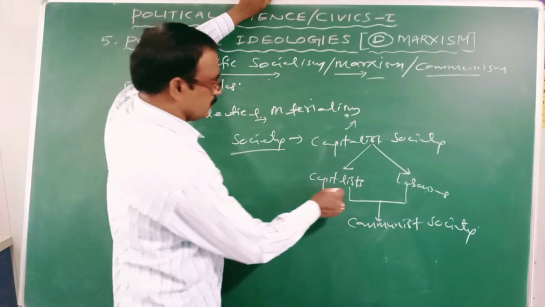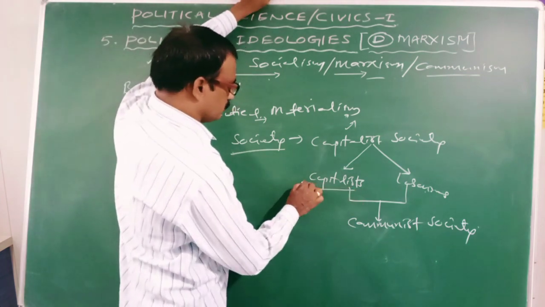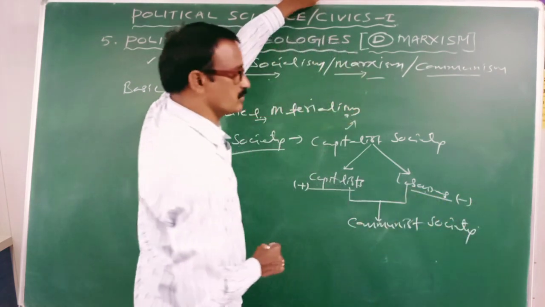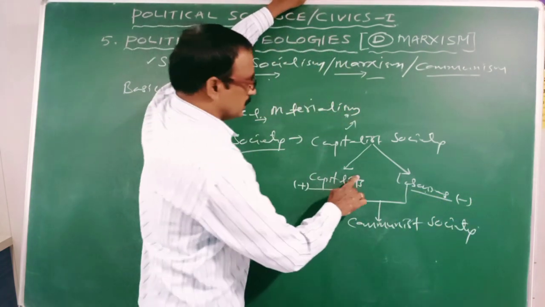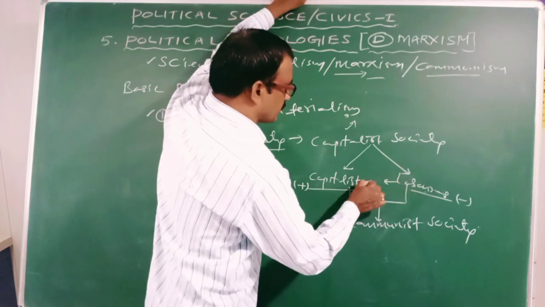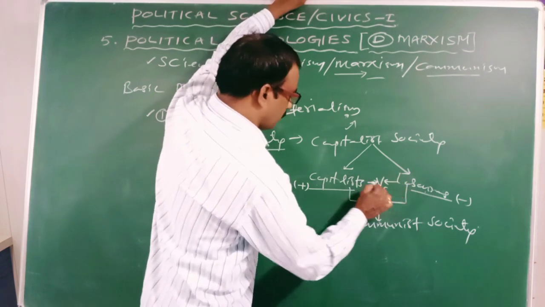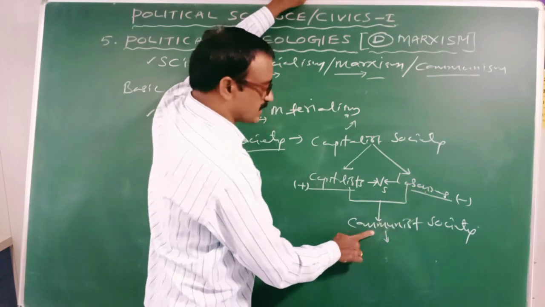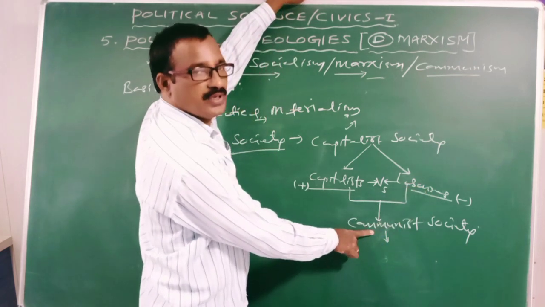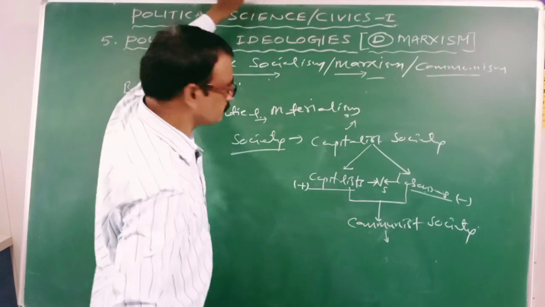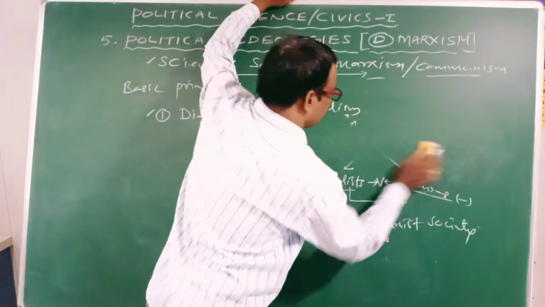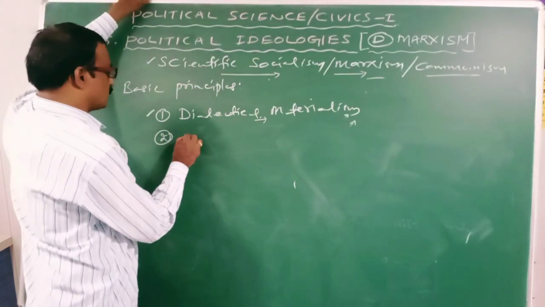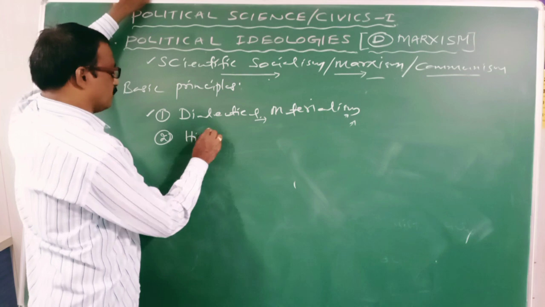Clear? So here haves are the positive force, have-nots are the negative force. Due to the contradiction or struggle between capitalists and laborers, a new society emerged, that is a communist society, according to Karl Marx. That is about dialectical materialism. Then number 2 is historical materialism.